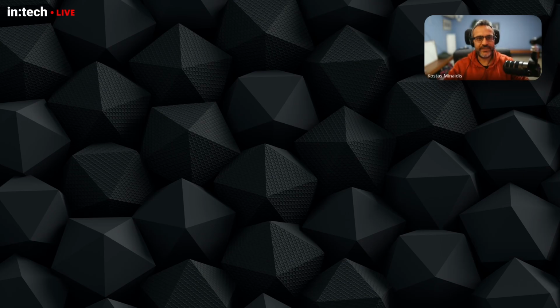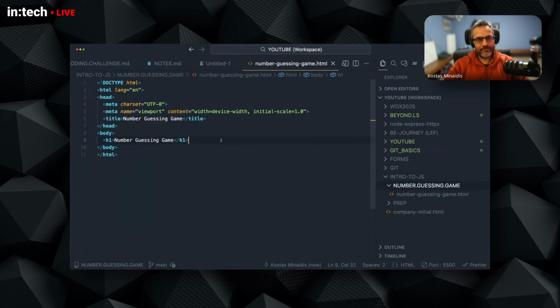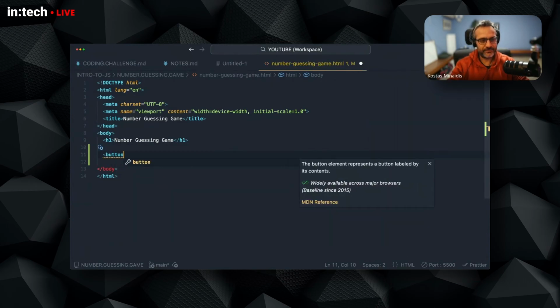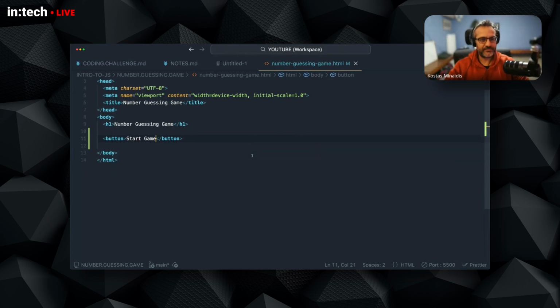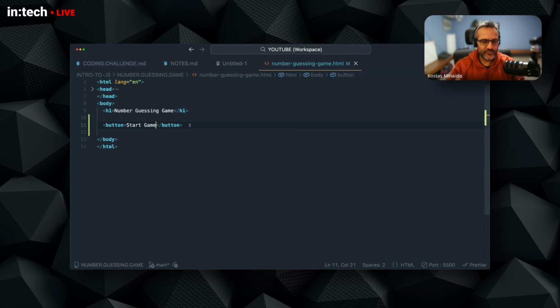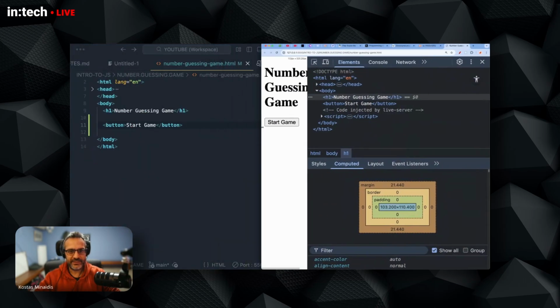So let's go into the code. Now, I'm going to make this very, very simple. I'm going to create a button that will start the game. I'm going to close this. This is going to be a very, very simplistic interface. We're just going to focus on the logic. Let me see if I can bring the number guessing in here. Let's see if this works.